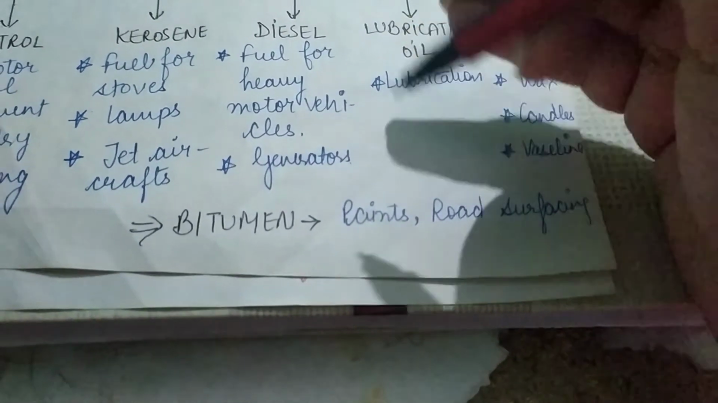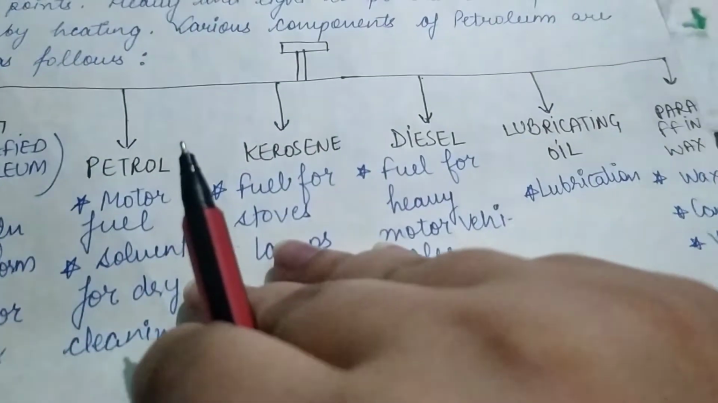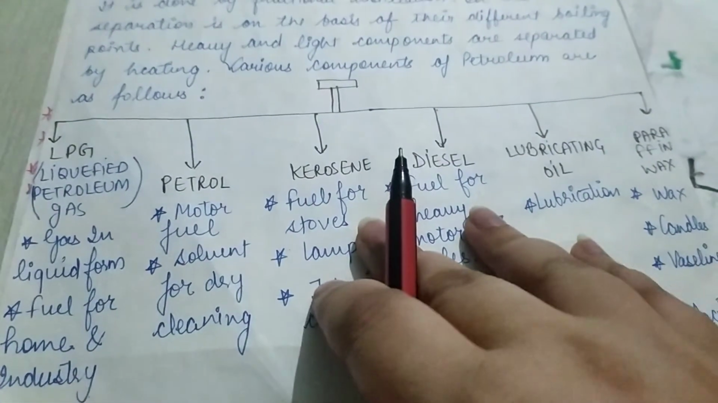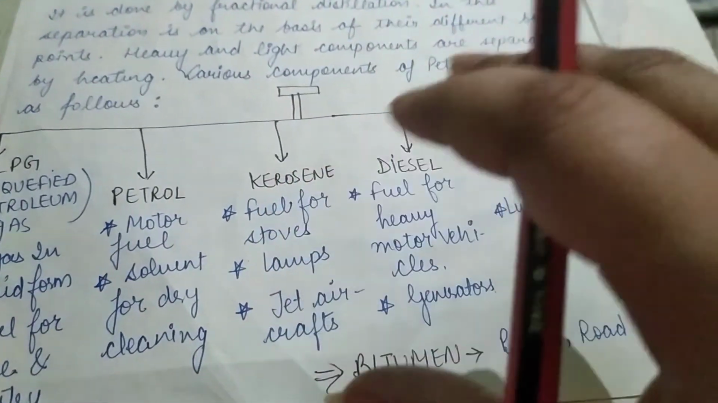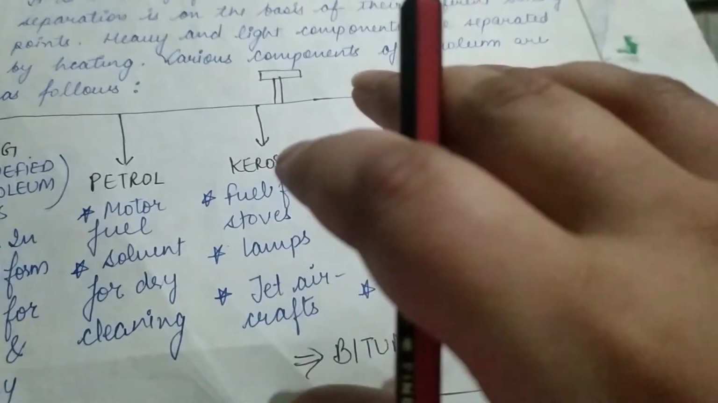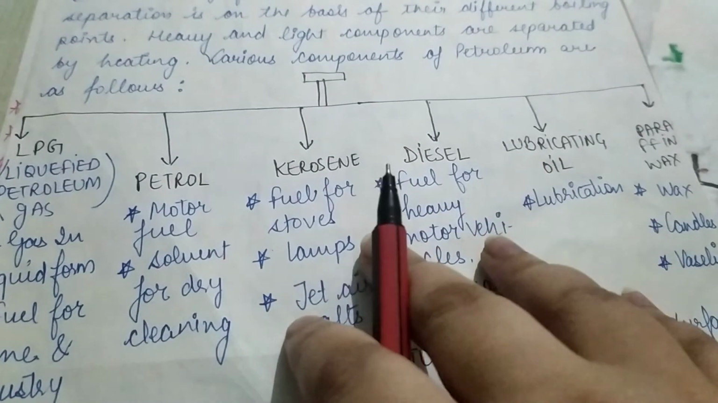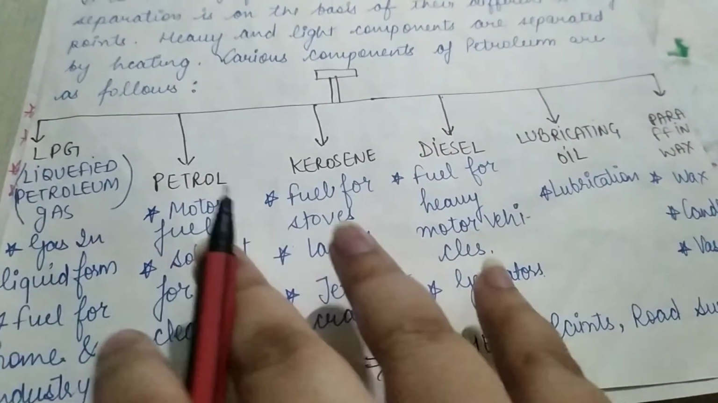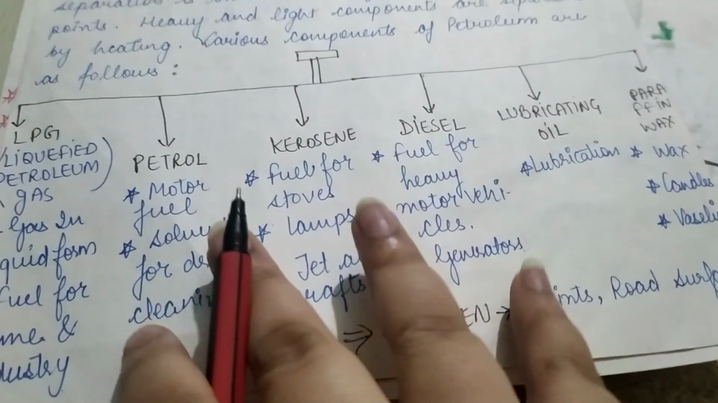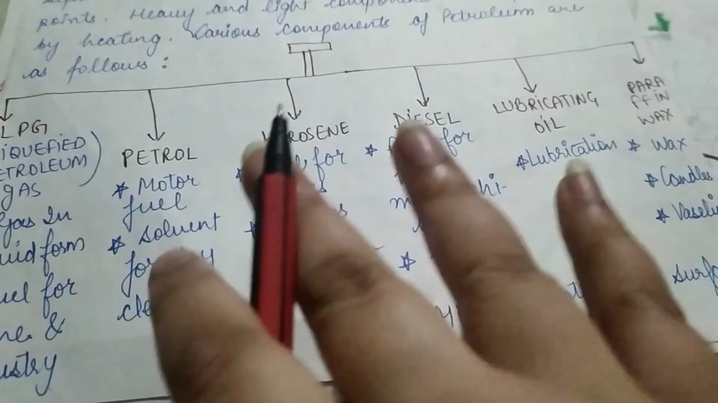So students, these are the products of refining of petroleum. That petroleum, when we get it out of the earth's crust with the help of wells, it is refined in big containers, big refineries, and these products get separated at different temperatures depending on their boiling points.